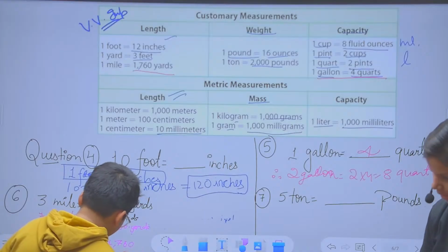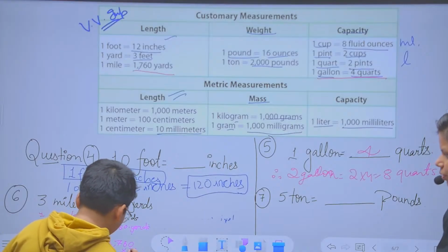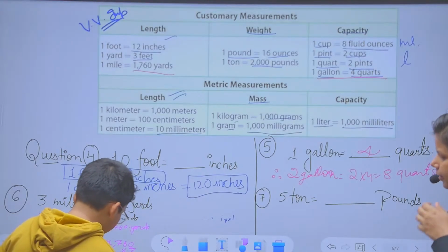Anyone who has tried their answer? Wait, we were just listening. Multiply properly, beta.